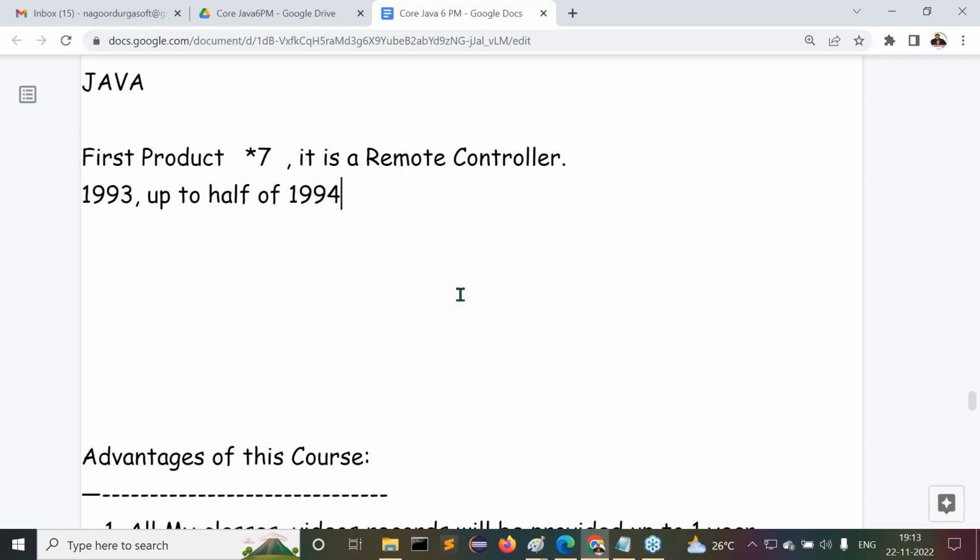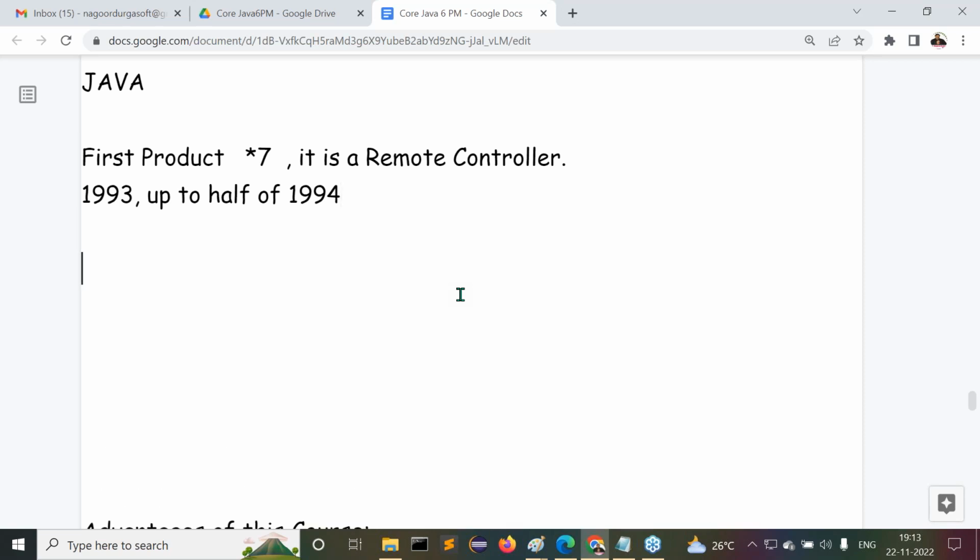Sun Microsystems was totally in depression. They had put in a lot of hard work, but no customer was identified for their product. They waited nearly 1.5 years to find a customer, but none was available. Then what happened? Understand, guys, what I'm telling you. In the middle of 1994,